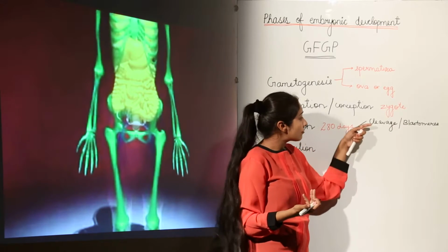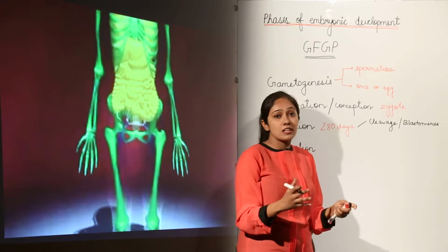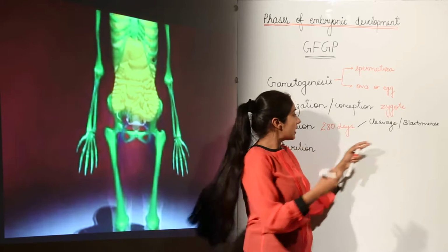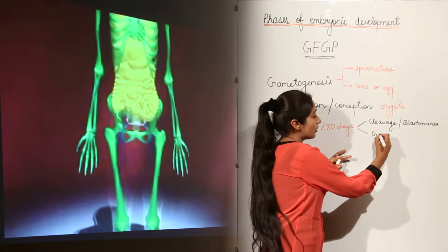After basic division of the zygote, a multicellular body is there, which we call blastomeres. Then after cleavage, we have the next subphase, that is gastrulation.